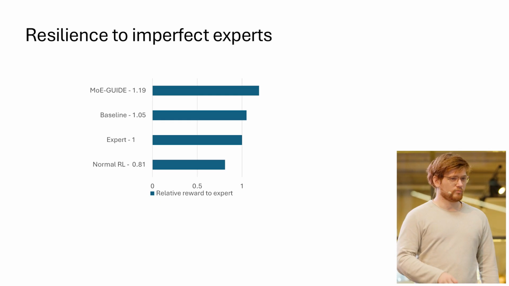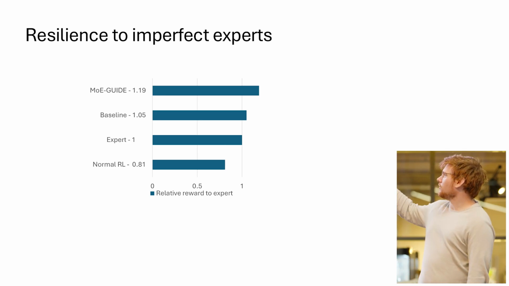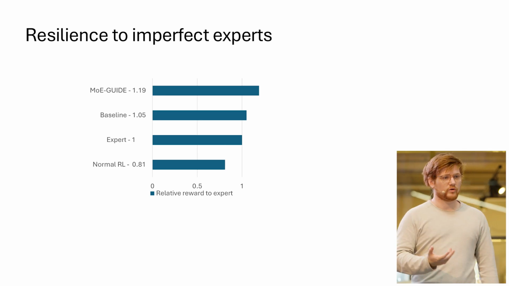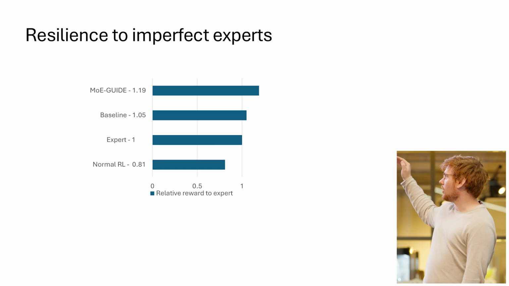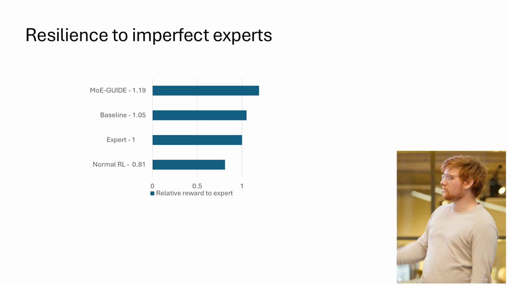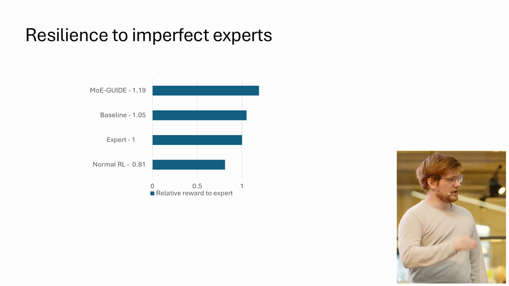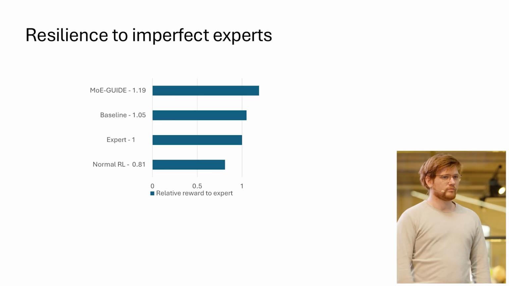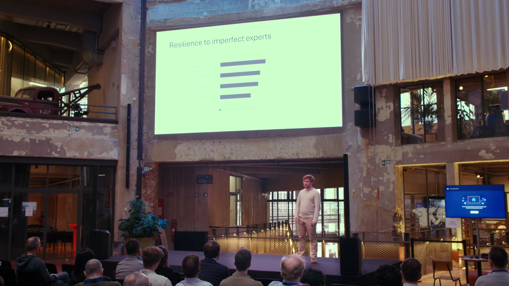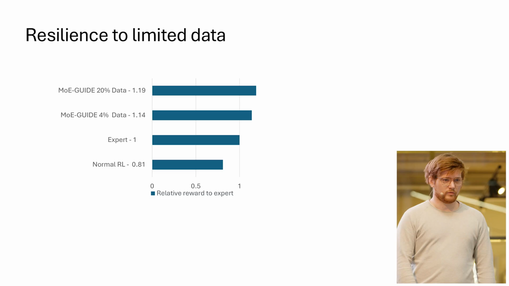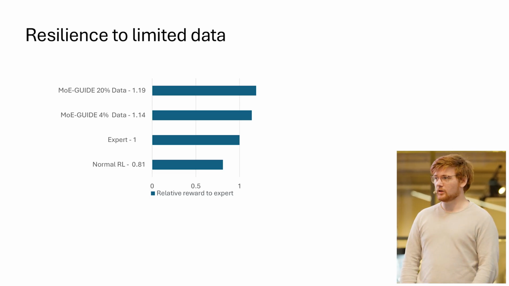So when we see with an imperfect agent, on this chart, you can see that the rewards that are shown are relative to the expert. So the expert has a reward of 1 here on the graph. And then normal reinforcement learning is quite a bit worse than the expert, but then the baseline that we have used of the state-of-the-art method, it's only able to outperform it by a little bit, while our method is able to outperform it quite a lot. And this allows us to improve on imperfect behavior quite well.